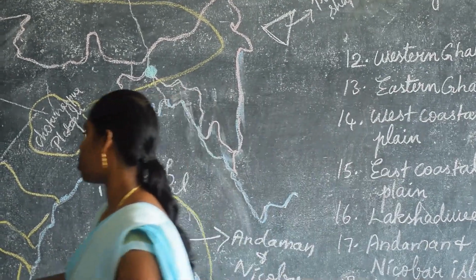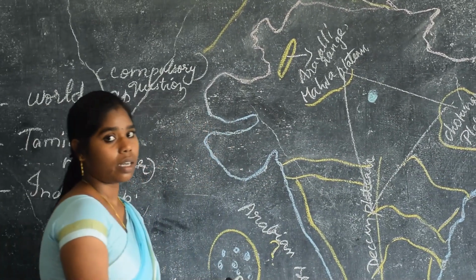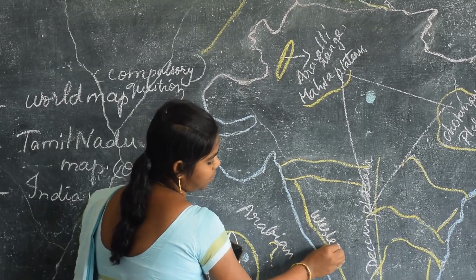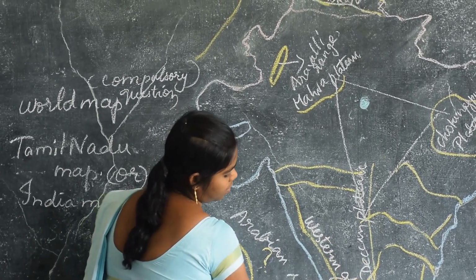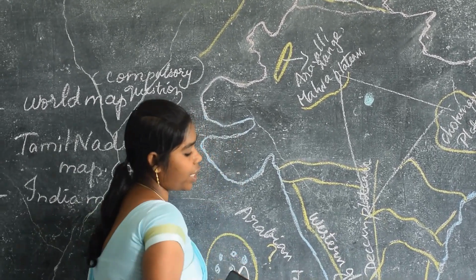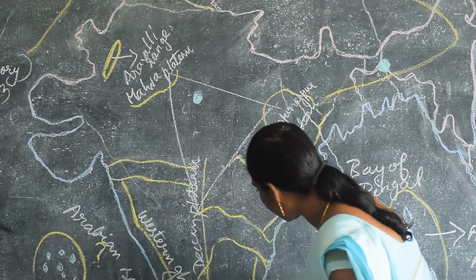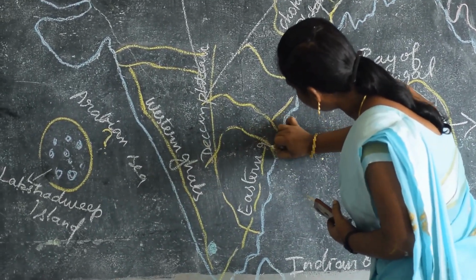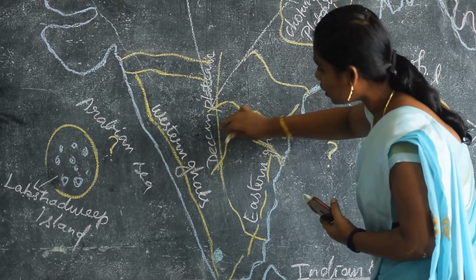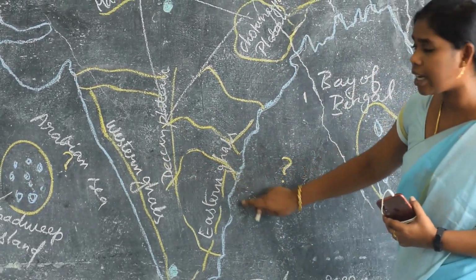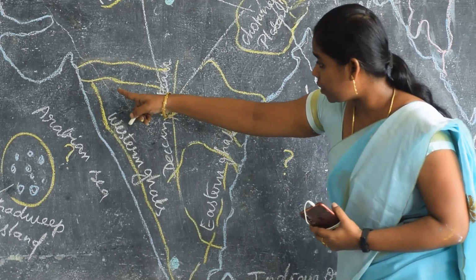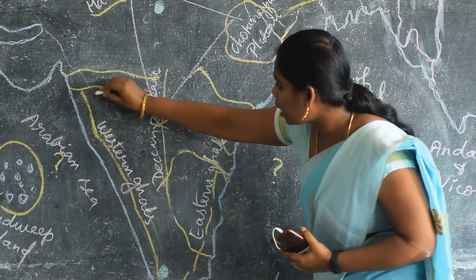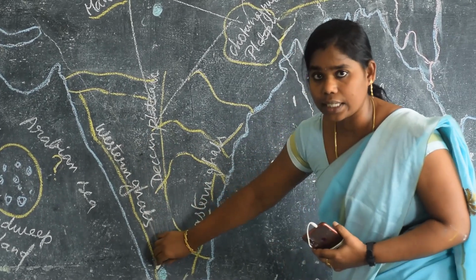Next, we are going to write down the Ghats. We have two Ghats in India. One is the Western Ghats. Another one is the Eastern Ghats. Do you find any difference between the Western Ghats and Eastern Ghats? Western Ghats is a continuous range, so I draw this line continuously.